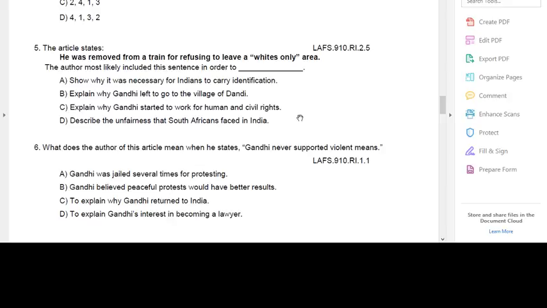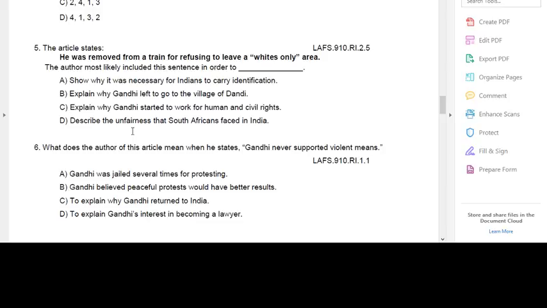The author most likely included this sentence in order to A, show why it was necessary for Indians to carry identification, B, explain why Gandhi left to go to the village of Dandi, C, explain why Gandhi started to work for human and civil rights, D, describe the unfairness that South Africans faced in India. So I'm looking at this question.